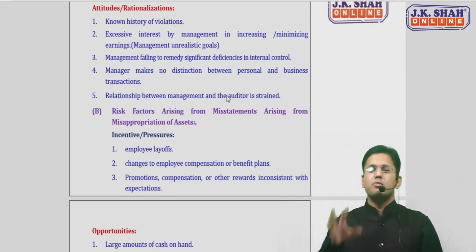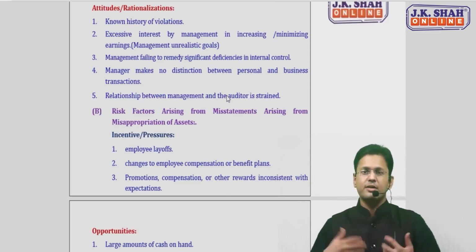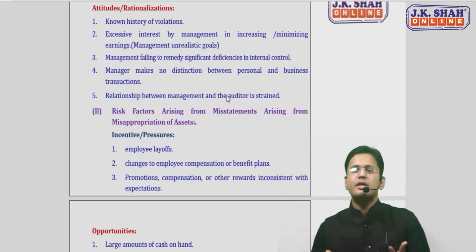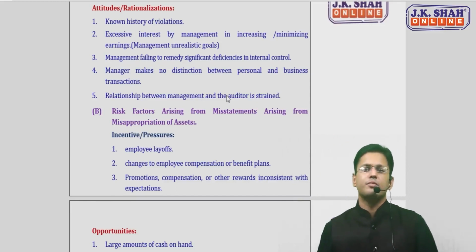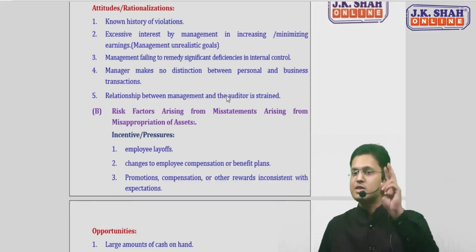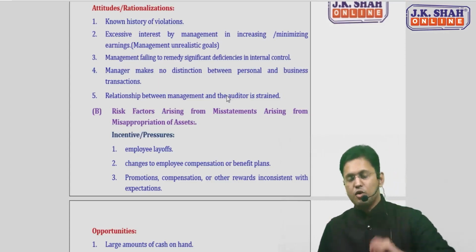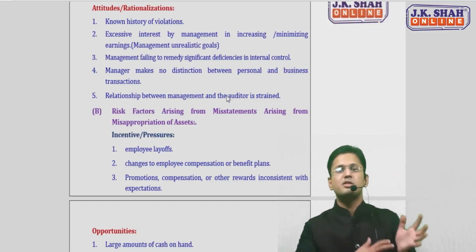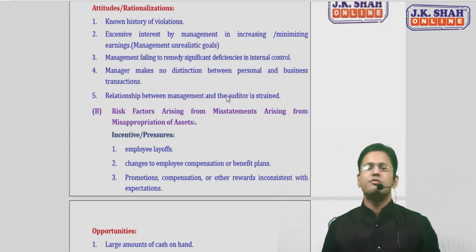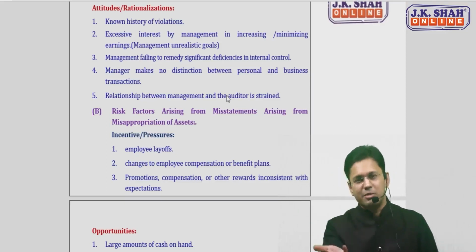Third point, management is not remedying the deficiencies in internal control. Despite the fact that the auditor has communicated certain significant deficiencies in internal control, the management is not at all interested in rectifying them. This attitude of management shows that it doesn't want the internal control deficiency to get rectified, because there may be some fraudulent transaction which can occur. Fourth, the manager is not making any distinction between personal and business transactions. So he's putting his personal transactions also in the business figures. This attitude of management reflects that he's actually committing fraud.